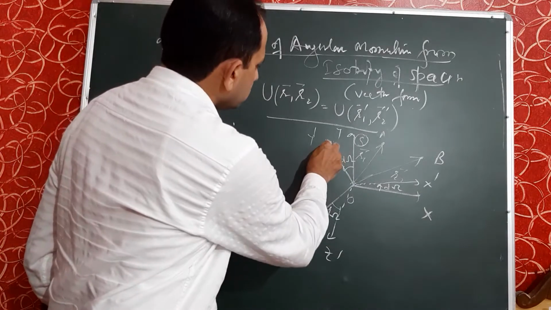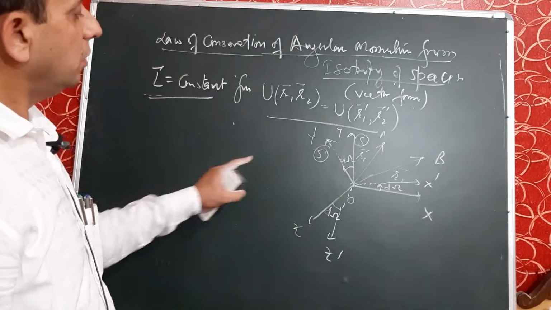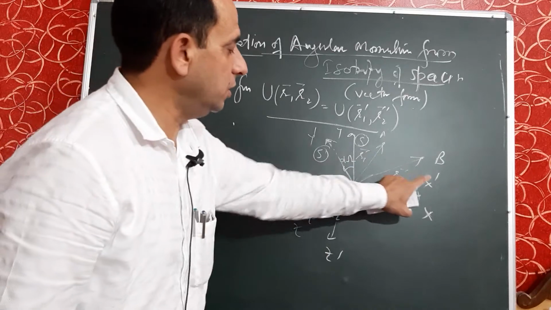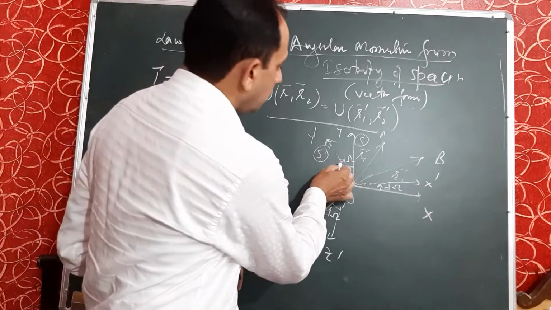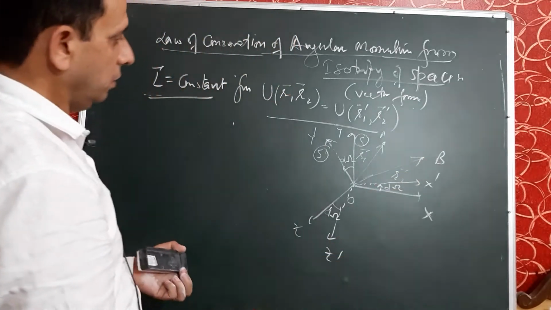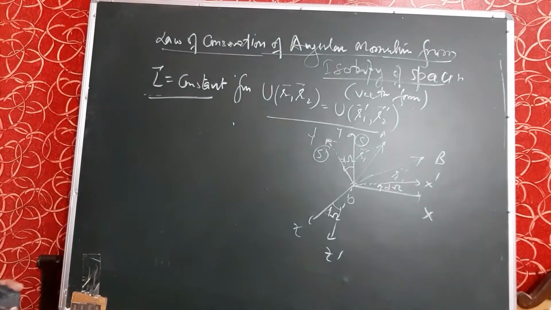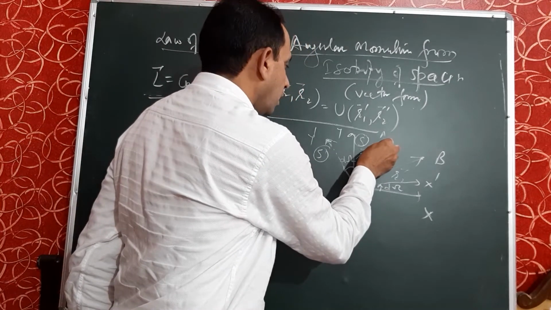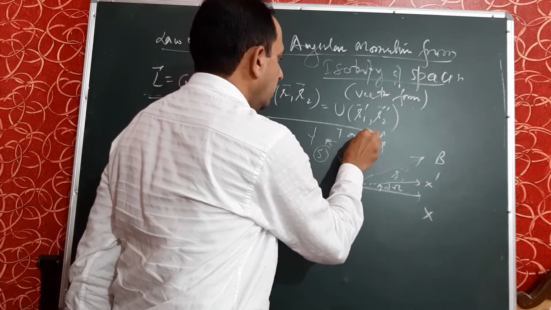Now, the effect of this rotation d omega on A and B. We will observe the effect of this rotation on A and B. We will see that the particle A appears at this point A'.